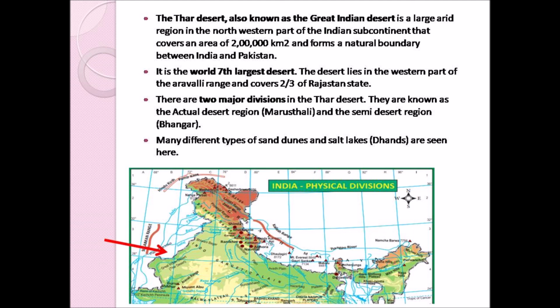What is meant by sand dunes? Sand dunes are nothing but the sand hills, the small hills made of sand, and these sand dunes are made by the wind.